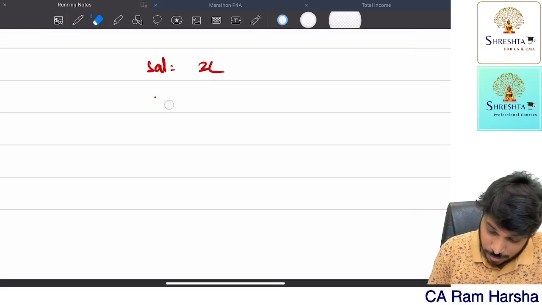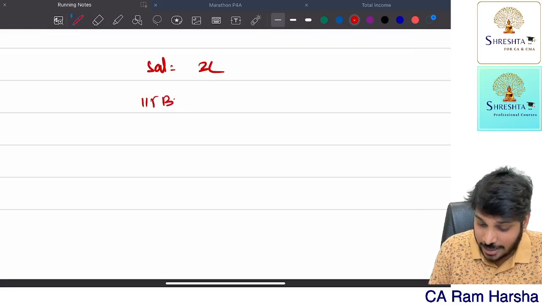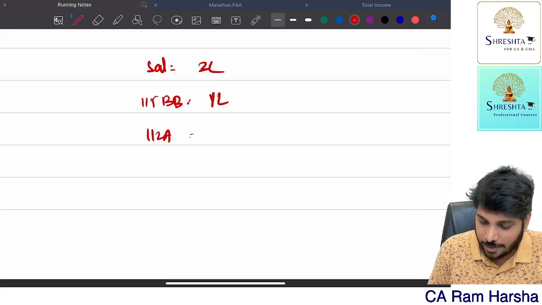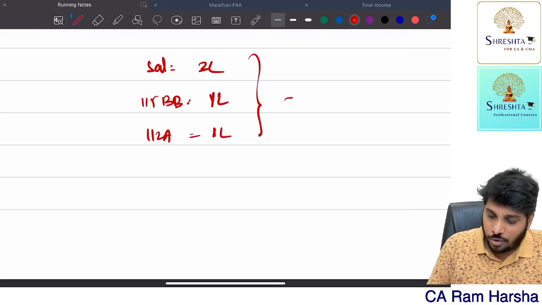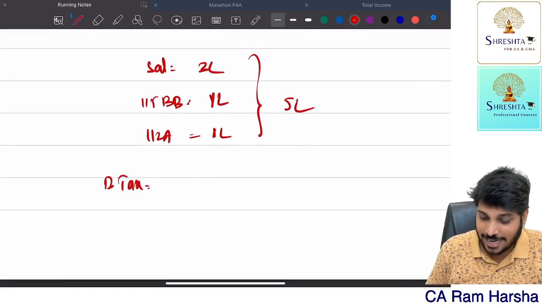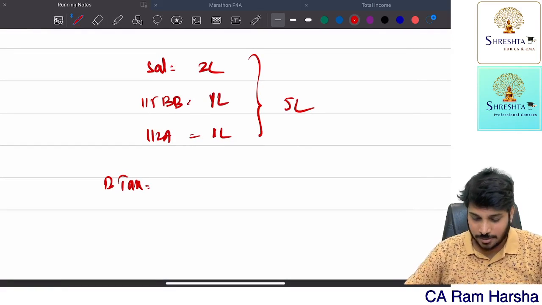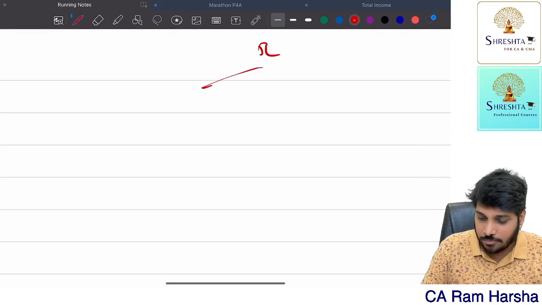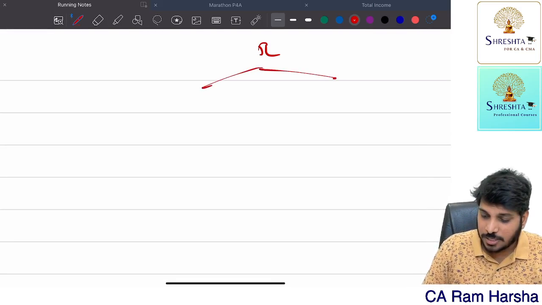Let us assume I'm having 115BB lottery income of 1 lakh, and I'm having 112A, which is again 1 lakh. My total income is 5 lakh. So what is my basic tax here? Let us compute basic tax on this. So what is my total income? 5 lakh. So what are my special incomes?